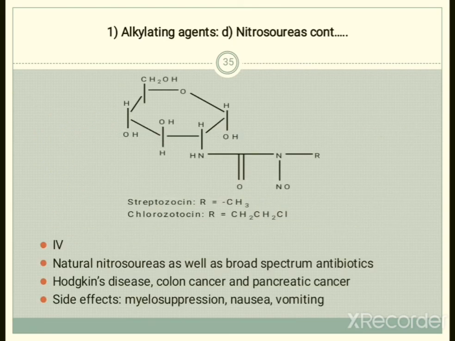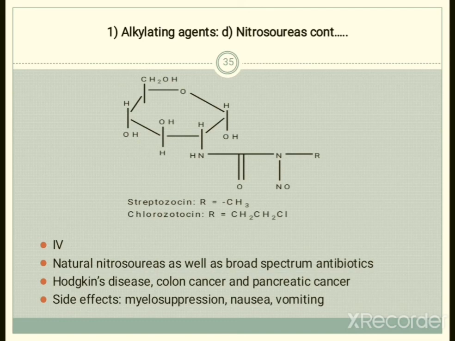Further, among the drugs from nitrosourea, the example we have seen is chlorozotocin, and streptozotocin is also one more example. The structure has been given. In the case of chlorozotocin, at the R position there will be glucose, so you can see the glucose structure, and further C double bond O, NH, R will be given.